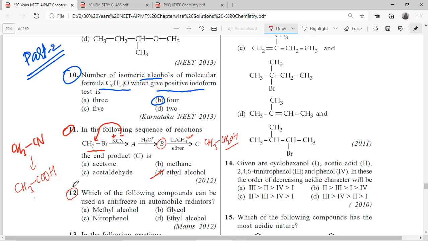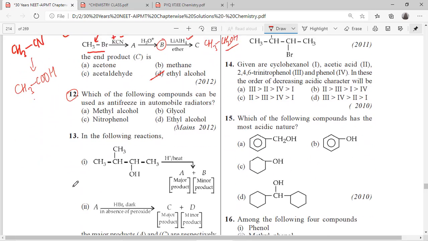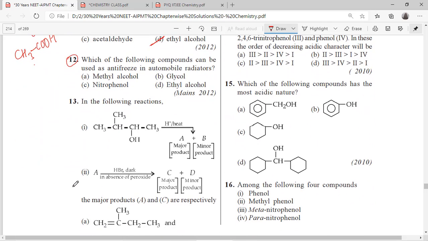Next, question number 12. Which of the following compounds can be used as antifreeze in automobile radiators? It is a direct question, alcohol chapter. You can see here, glycol. The structure is CH2OH, CH2OH. Ethane 1,2-diol. Ethane 1,2-diol is a direct question from the NCERT book.